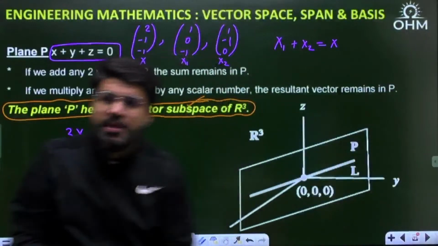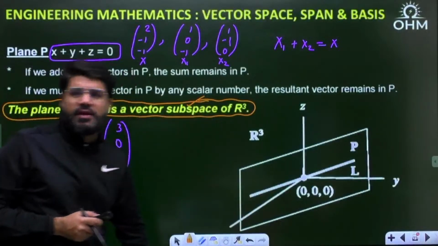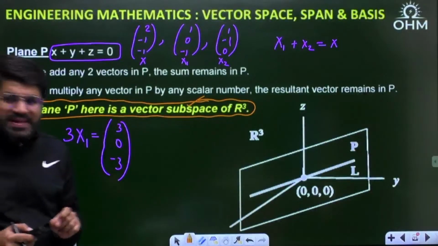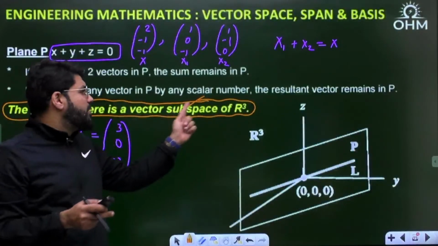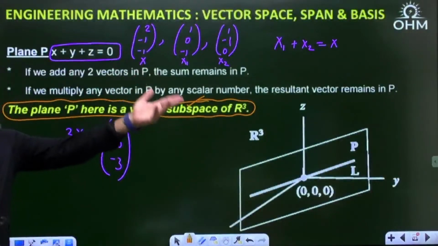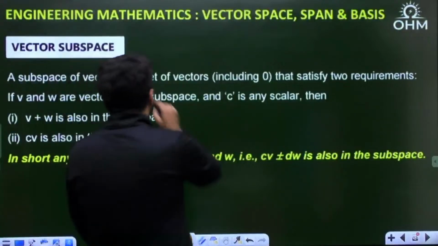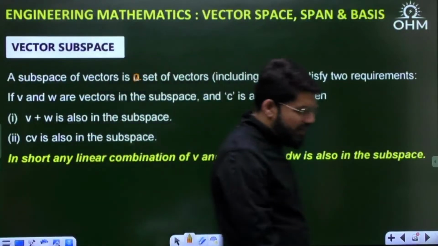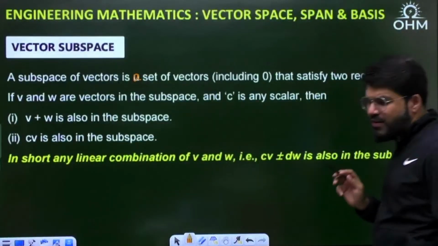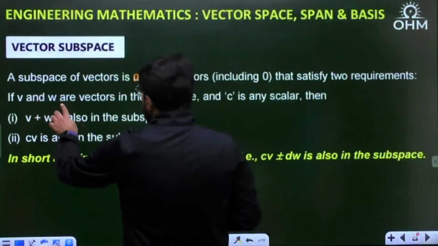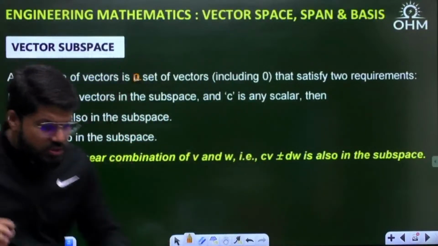So listen to me, what is a subspace? Here, as an example, the plane P is a vector subspace of R3. What are the conditions so that a particular set of vectors can become a subspace of R3 or of any vector space Rn? A subspace is a set of vectors, including the origin as well, that satisfies two requirements. What are the two requirements? Suppose V and W are vectors in the subspace and C is any scalar. Then V plus W is also in the subspace.